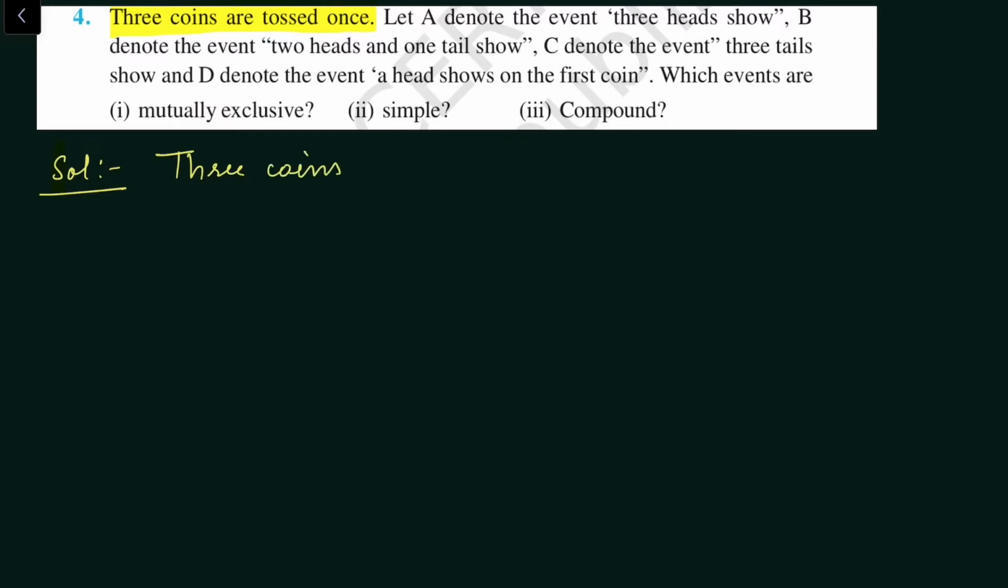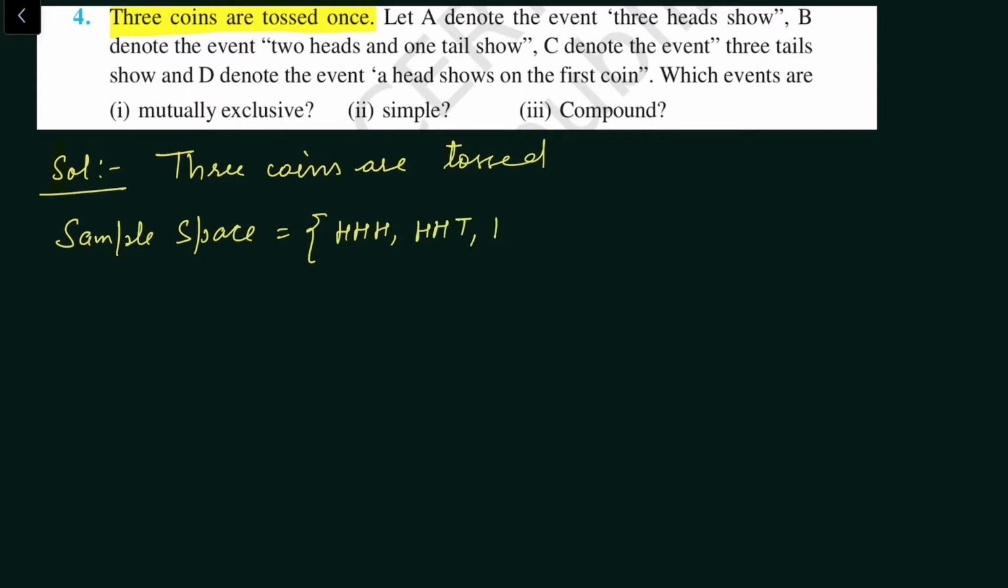Three coins are tossed and its sample space will be HHH, HHT, HTH, THH, HTT, THT, TTH and TTT. There are a total of 8 outcomes when 3 coins are tossed. Now A denotes the event of 3 heads show. There is an event A